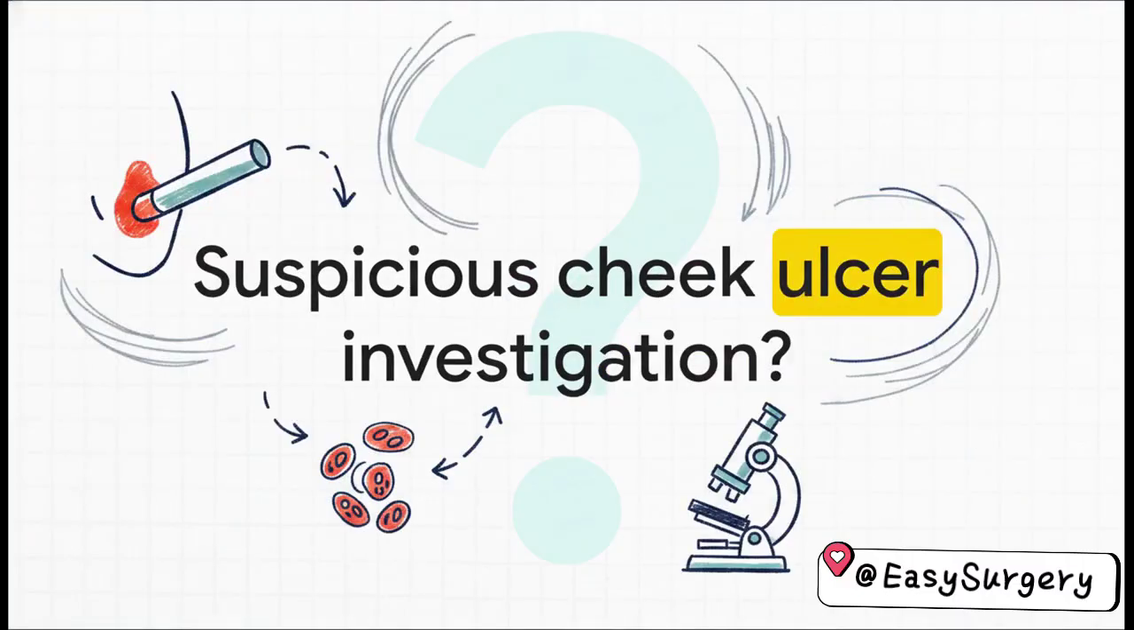Question 65. A persistent ulcer on the cheek that is highly suspicious for malignancy should be investigated by what method? Swiftly confirm it, you need a punch biopsy.